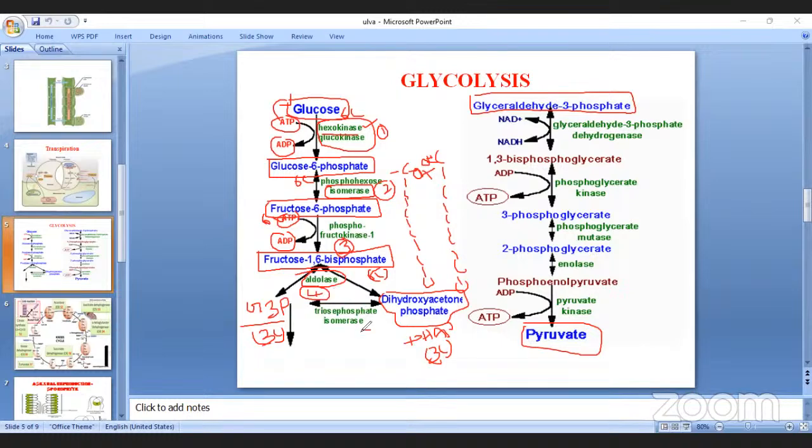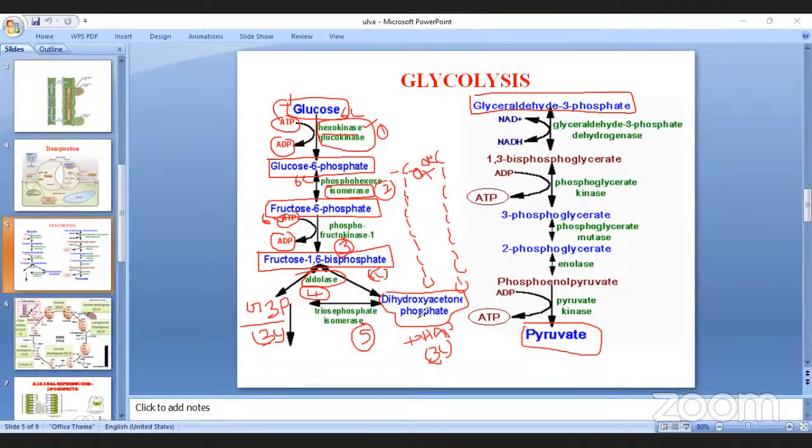And next, the fifth one, again isomerization. After cleavage into glyceraldehyde 3-phosphate and DHAP, glyceraldehyde 3-phosphate directly enters the further reactions.